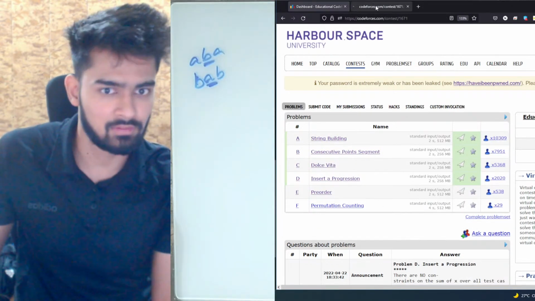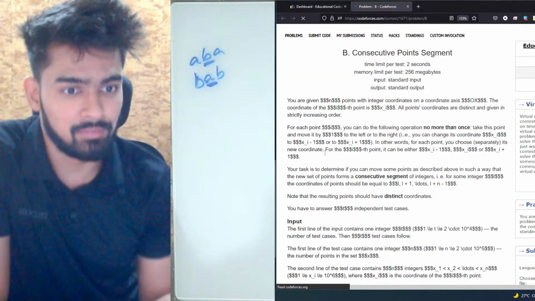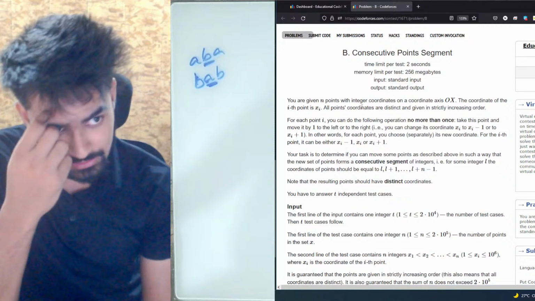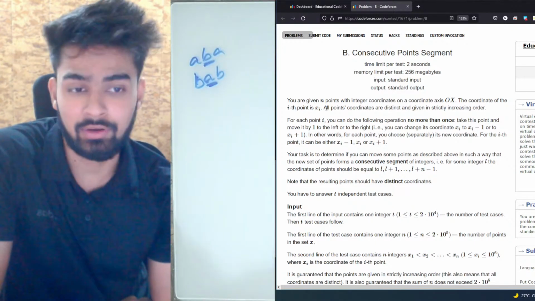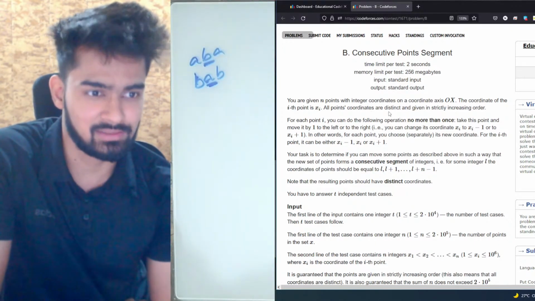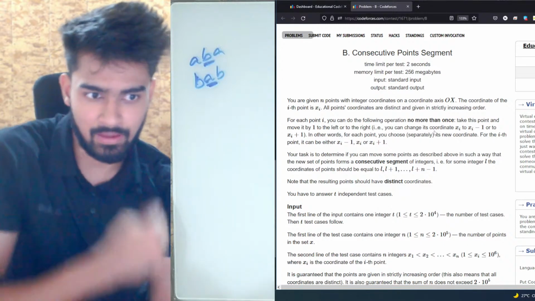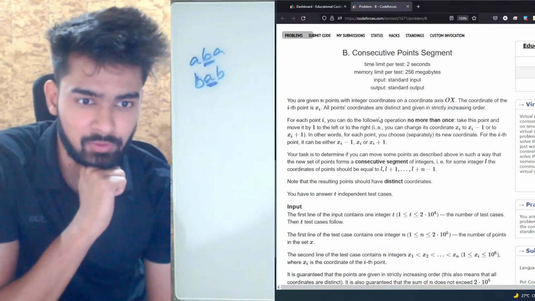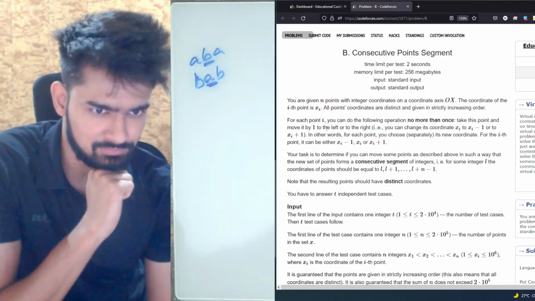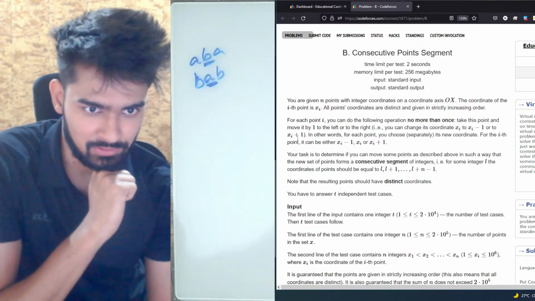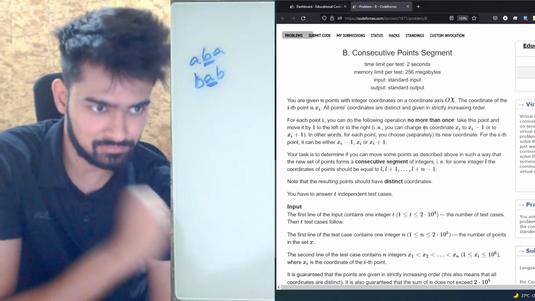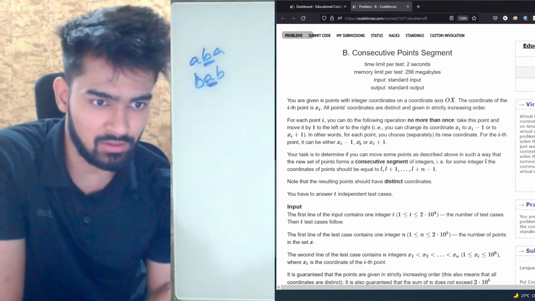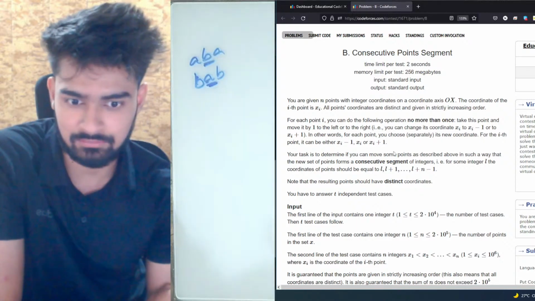Coming on to problem B, you're given n points with integer coordinates on a coordinate axis OX. The coordinate of the ith point is xi. All points' coordinates are distinct and given in strictly increasing order. Now, for each point i, you can do the following operation no more than once: take this point and move it to the left or to the right. In other words, for each point you choose its new coordinate. For the ith point, it can be xi minus 1, or xi, or xi plus 1.